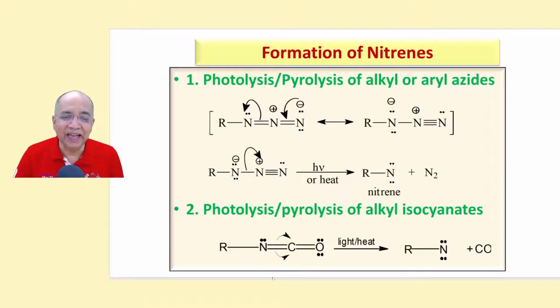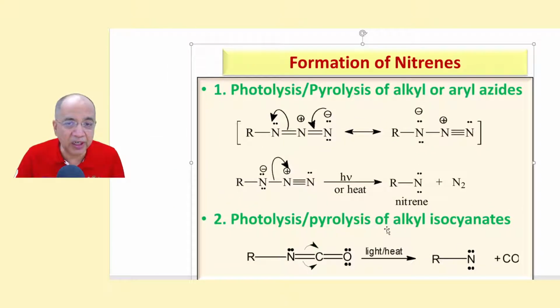Nitrene. And the other way to get nitrene is photolysis, that is by light irradiation, or pyrolysis by heat application to alkyl isocyanates, or NCO. So when you heat it or apply ultraviolet light, then homolytic cleavage will occur on both the bonds, pi and sigma, so that a stable carbon monoxide will go, leaving behind a very short-lived, reactive, unstable nitrene intermediate.